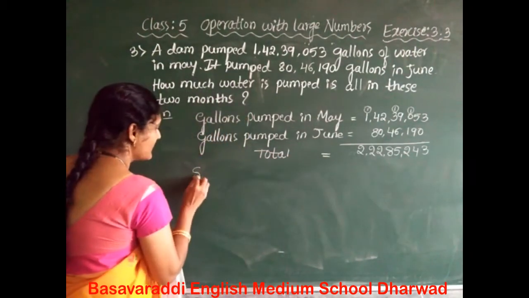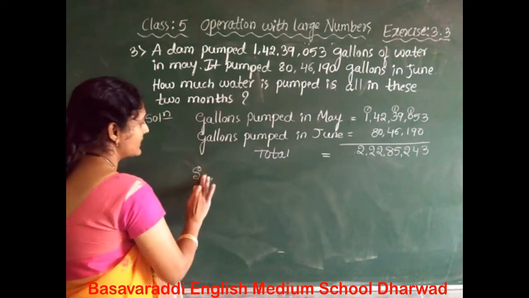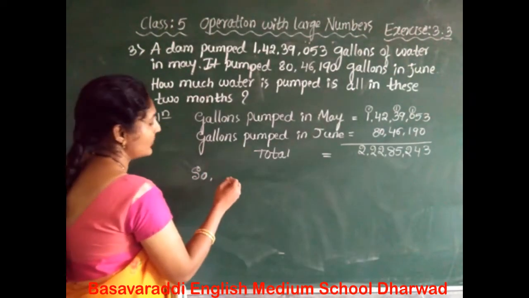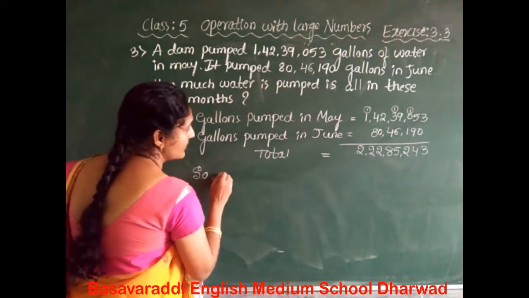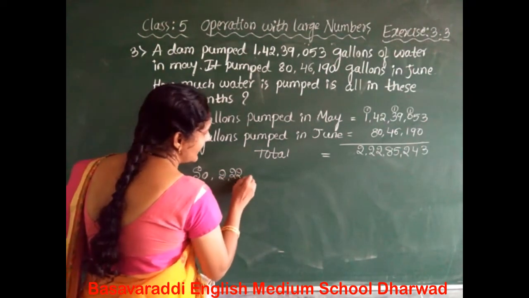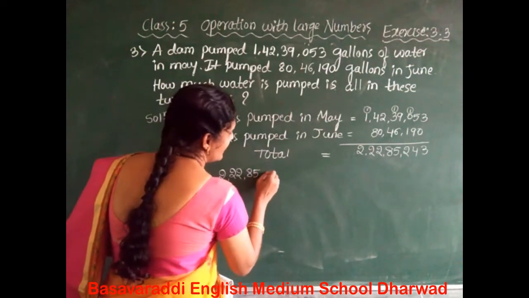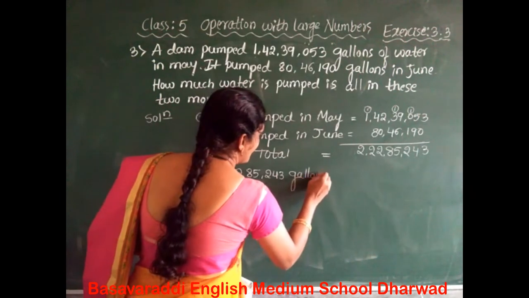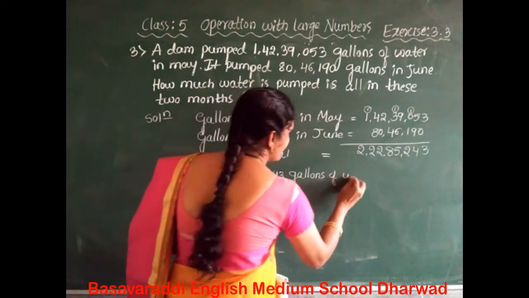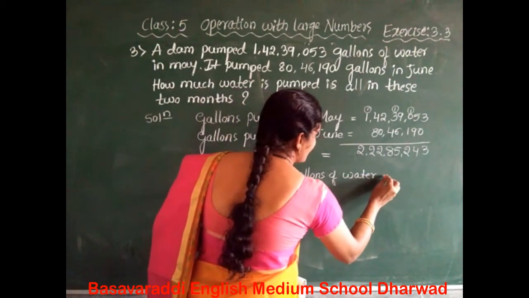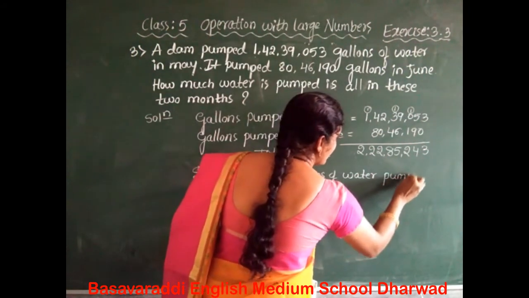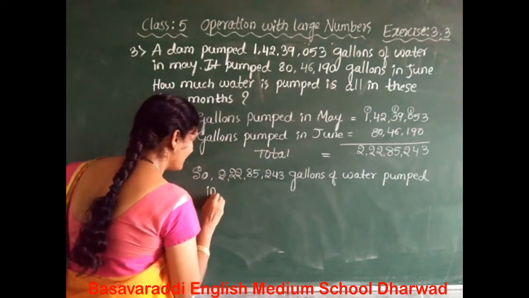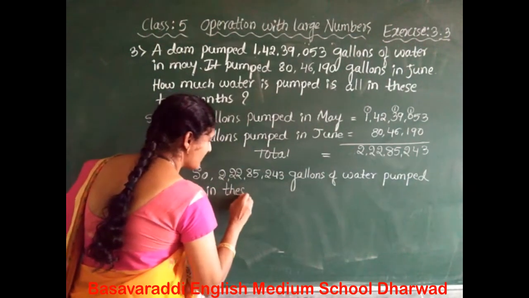Okay. Write the statement. What is that? In all these 2 months, 2,22,85,243 gallons of water pumped in these 2 months.